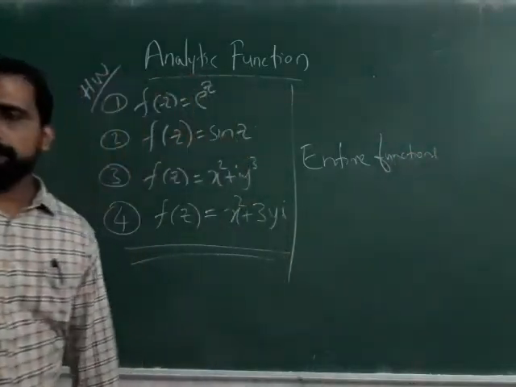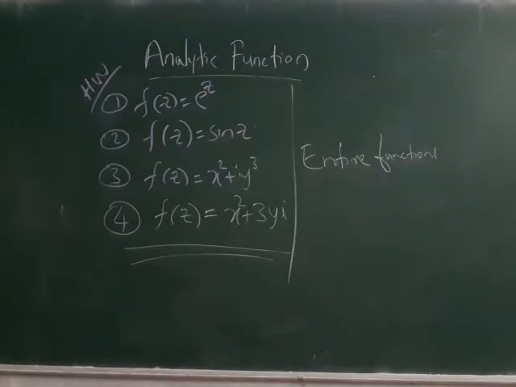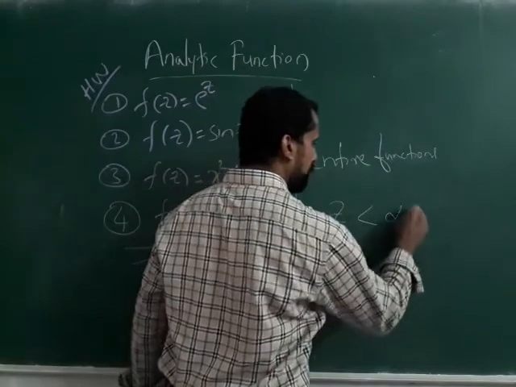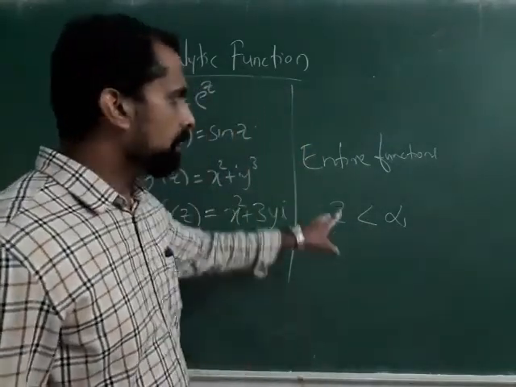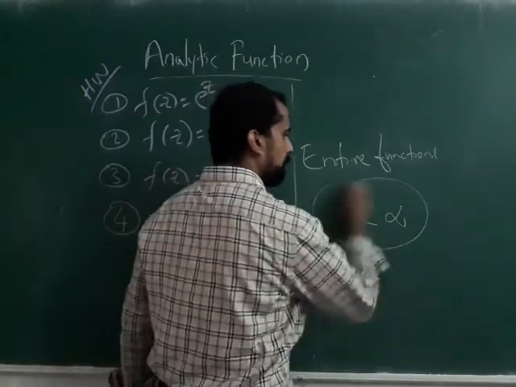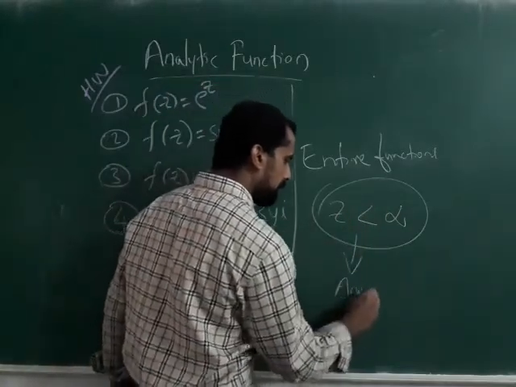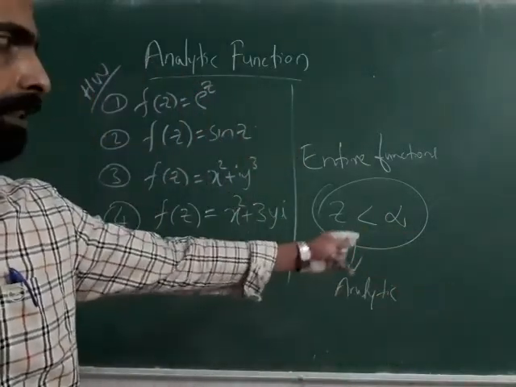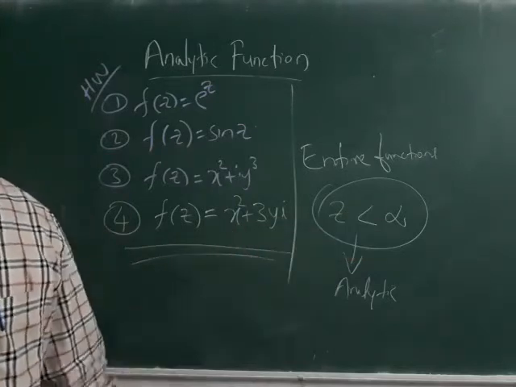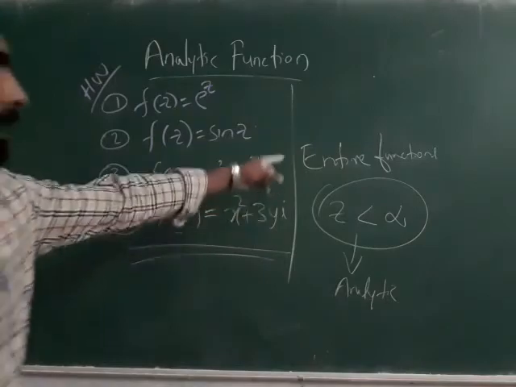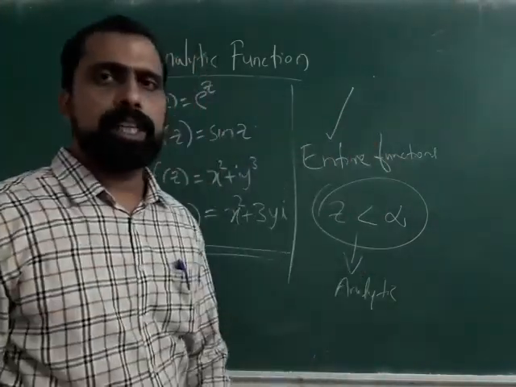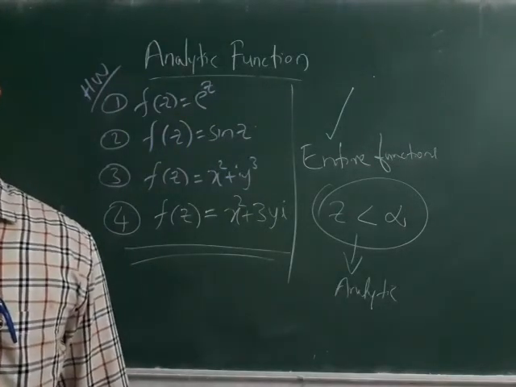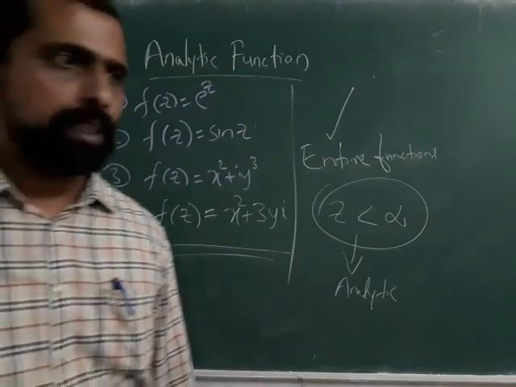So the definition is, if f of z is analytic for the range of z less than infinity, that is all values of z, if the function is analytic for the entire range, then this function is called an entire function. So sin z, e raised to z, z square, these are some examples of entire functions. So I am wrapping it up here.